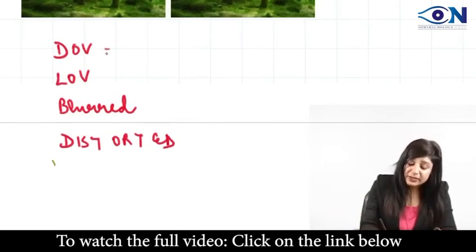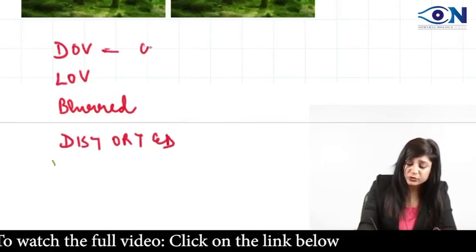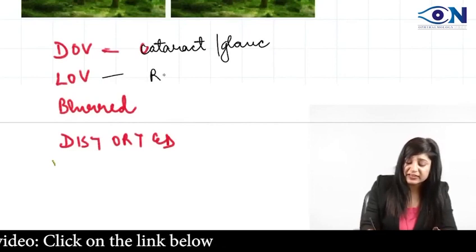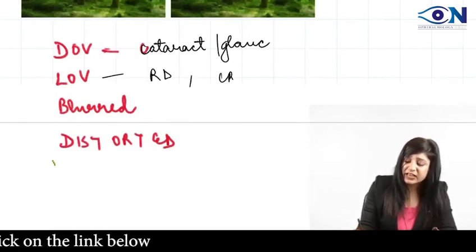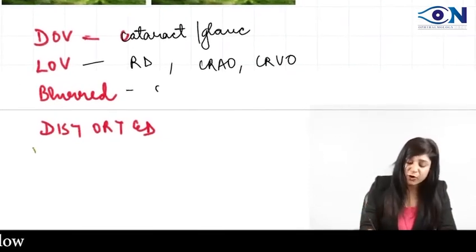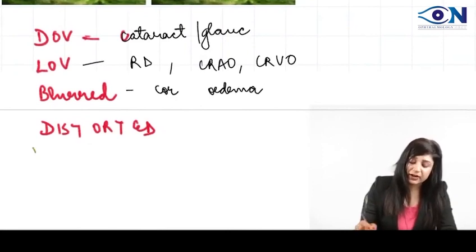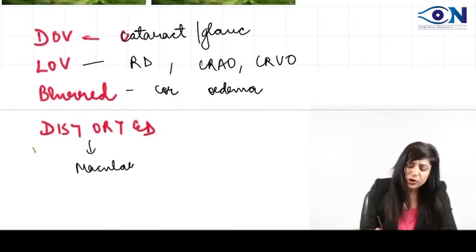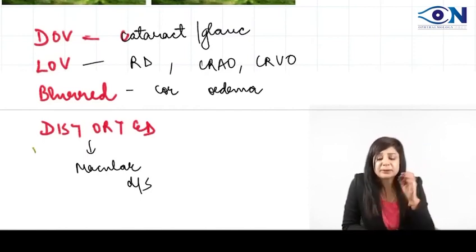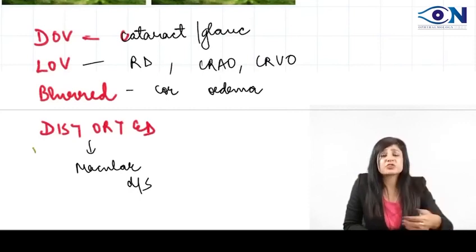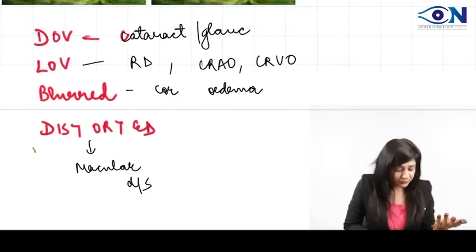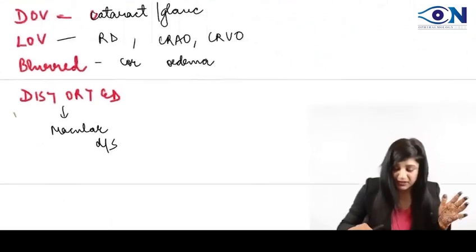Diminution of vision means either I'm going to have cataract or glaucoma. Loss of vision, retinal detachment, or we can have the CRAO, CRVO. ठीक है? Blurring of vision, corneal edema. Distorted मतलब macular disease. So actually, you know, ophtha is very very technical, therefore it is very scoring and very mathematical. Simple go. Diminution of vision है, distortion of vision है, blurring of vision है, loss of vision है, macular pathology है, vitreous pathology है, floaters है, या फिर distortion है. You have to go something like this. Okay, be very very clear.